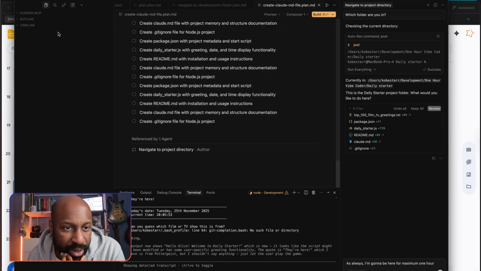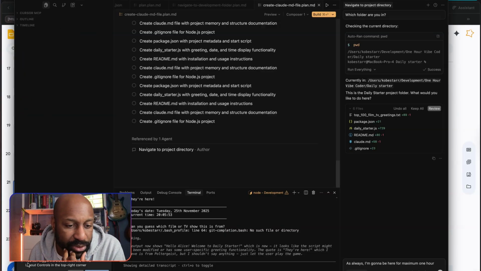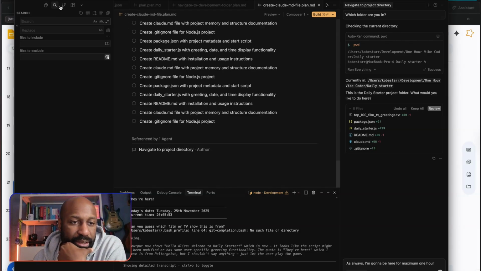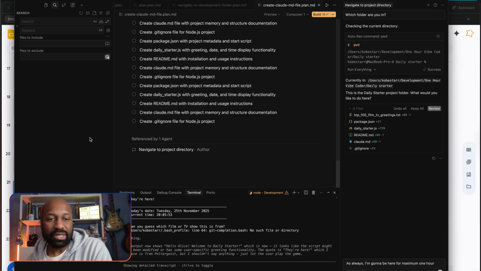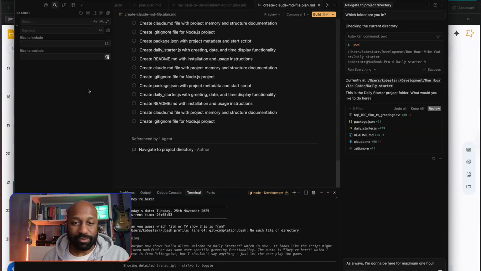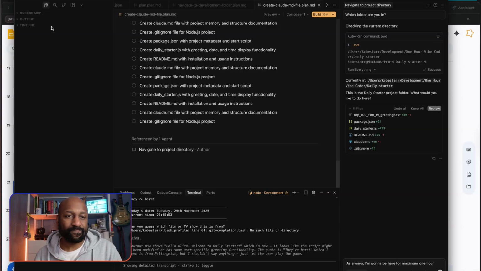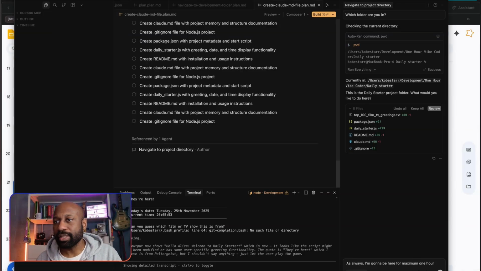So here I am, Explorer. I'm in this folder called Cursor MCP, and I want to go ideally to where this folder is, but I can't do it. I'll save it for another episode. Like I say, I don't know how to get around Cursor yet, but I quite like to see the files being made. I'm going to Google it quickly.